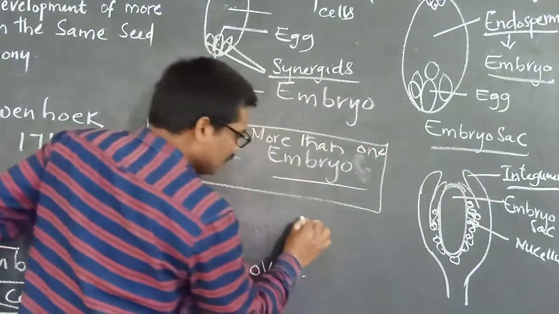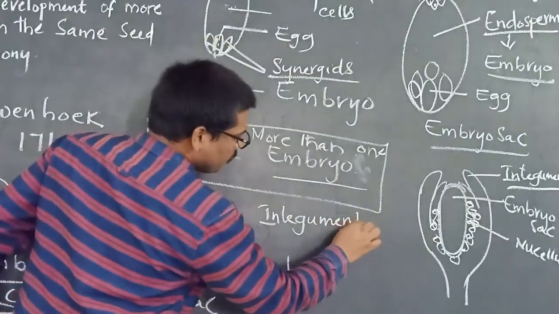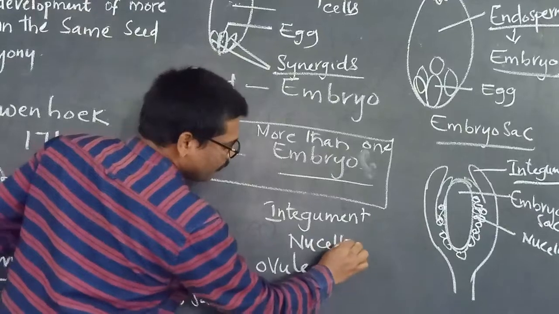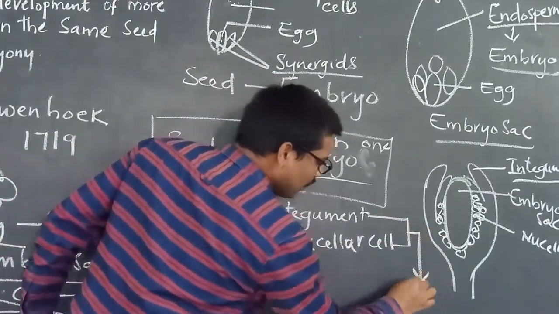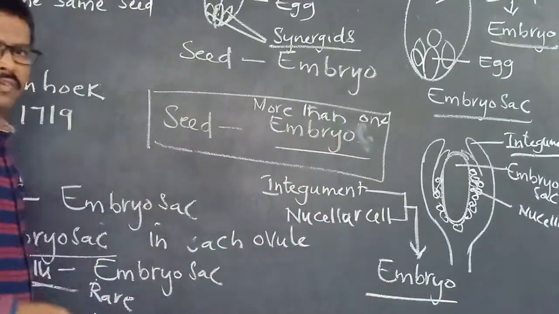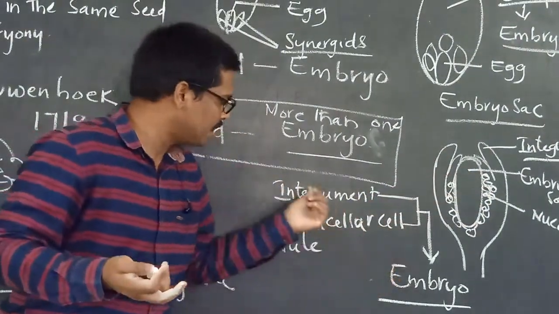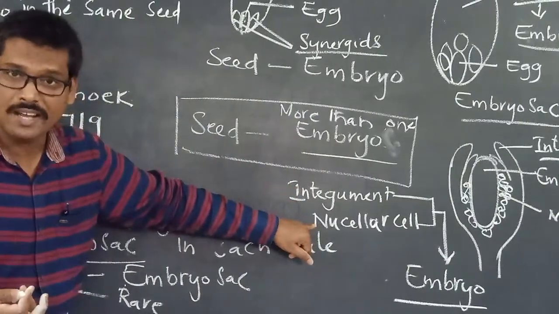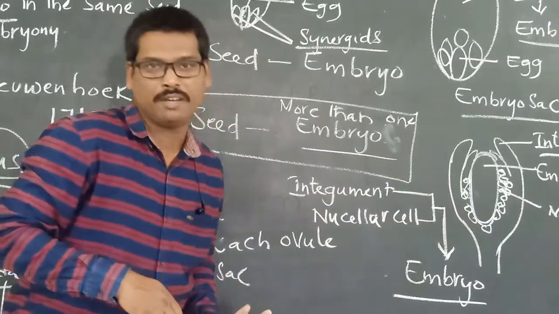So you have to remember that integument cells or nucellar cells can develop into an embryo, which later on may project into the embryo sac. The embryo developed from integuments or the nucellar cell can project into the embryo sac.